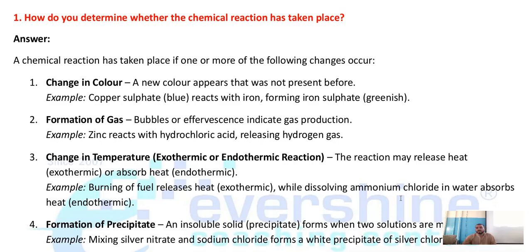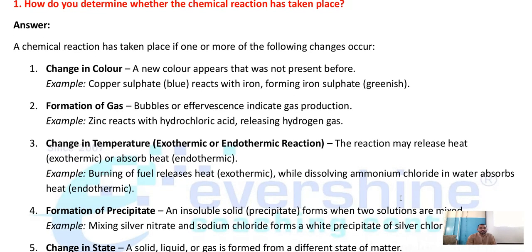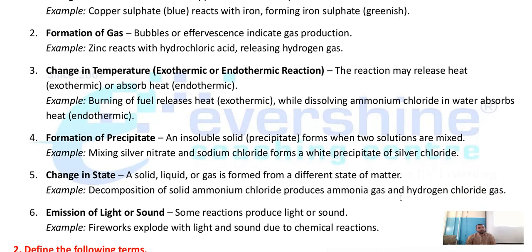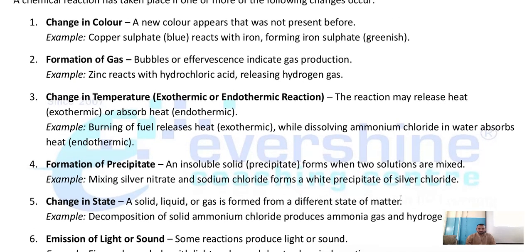How do you determine whether a chemical reaction has taken place? If I give you any substance, or if you are observing any reaction, how do you determine whether the reaction has happened or not? If they ask you a question like this, just write this much. A chemical reaction has taken place if one or more of the following changes occur: change in color, formation of gas, change in temperature, formation of precipitate, change in state, emission of light or sound. If you write this much, that's enough.